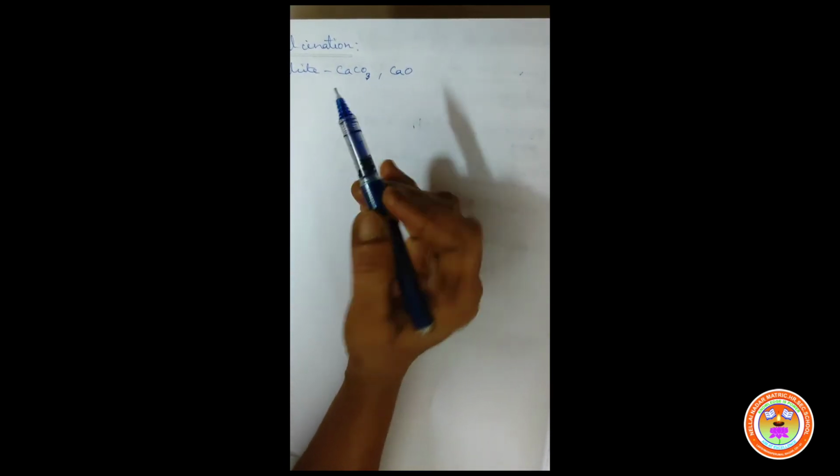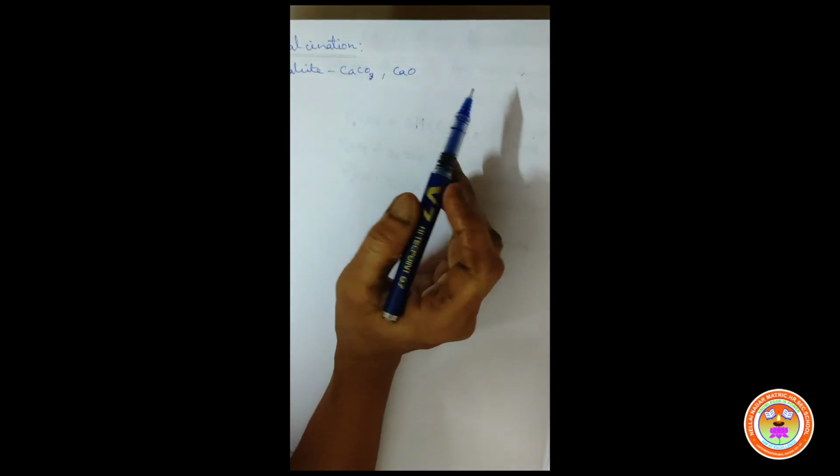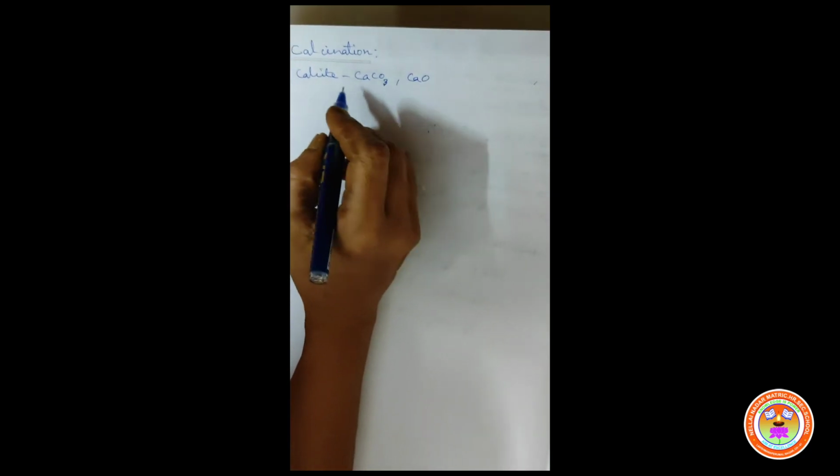Understand, children? This process can also be carried out with a limited supply of air. This is one of the important 3 mark questions. Now we can see the example.